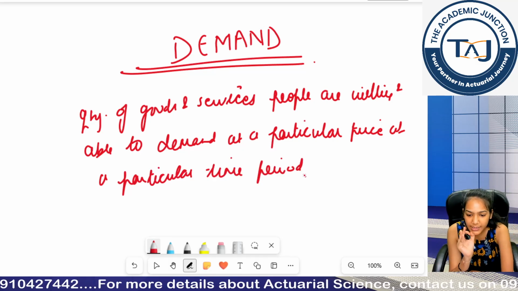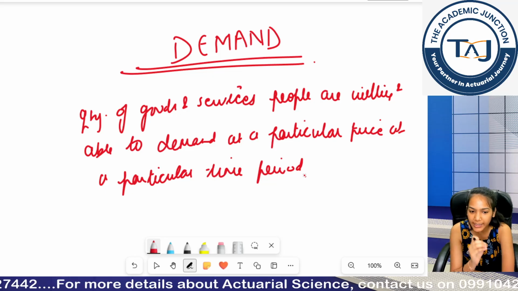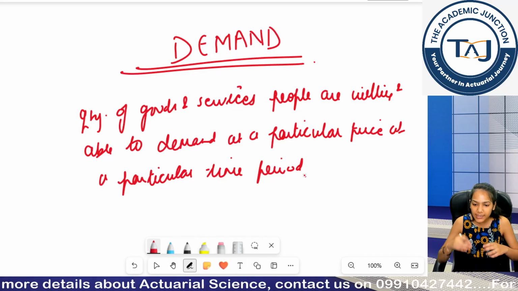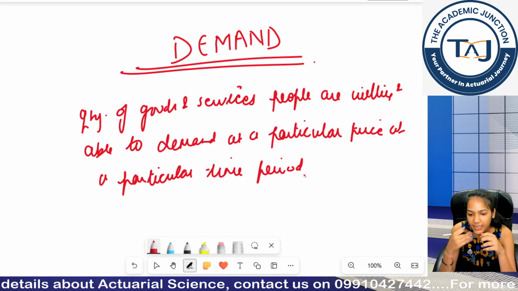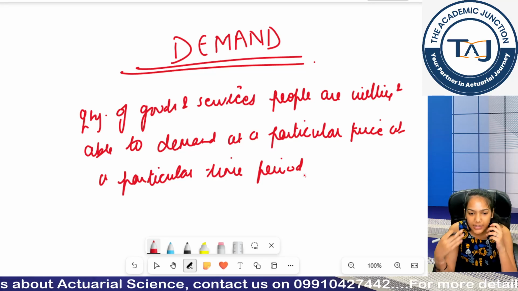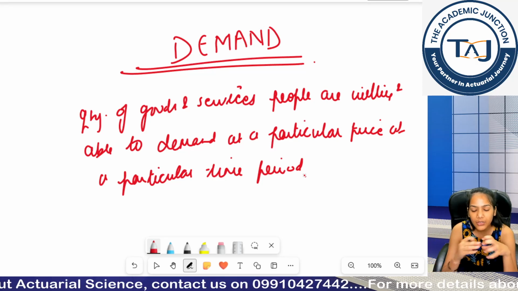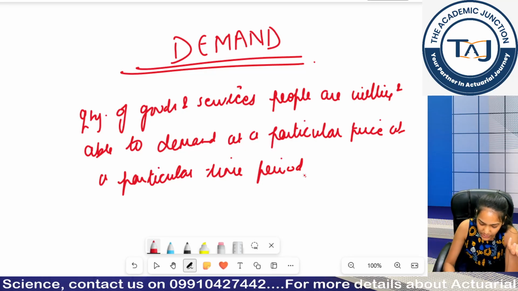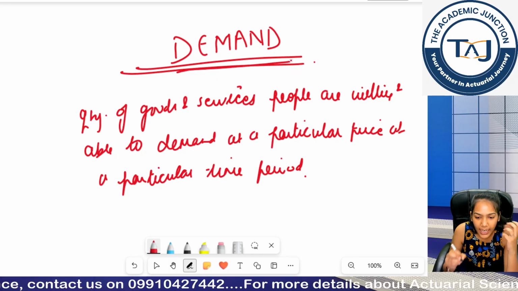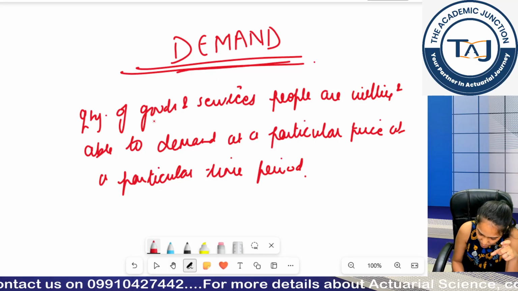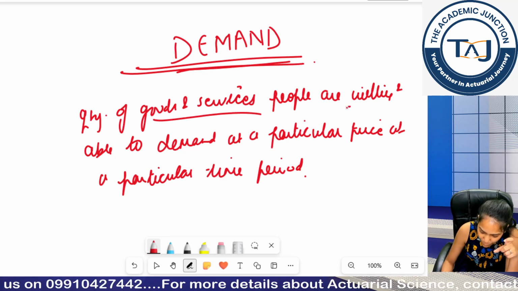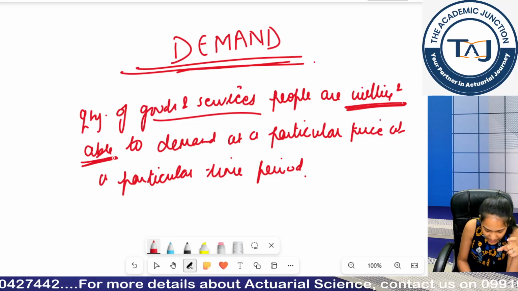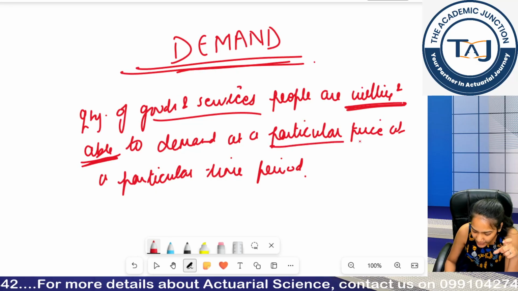Now I have written some keywords in the definition. If you are writing the definition of demand, as I said, you won't be directly asked the definition, but while you are starting a question that concerns demand, you can mention the definition of demand first. It makes your answer more interactive, right? So the keywords are goods and services, willing and able. People must be willing and must be able to demand them at a particular price.